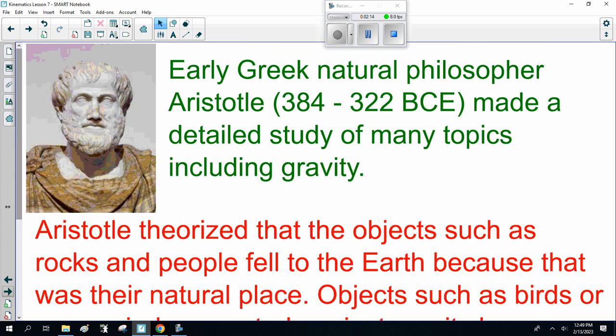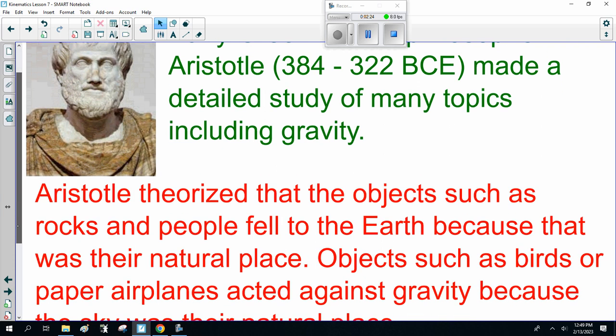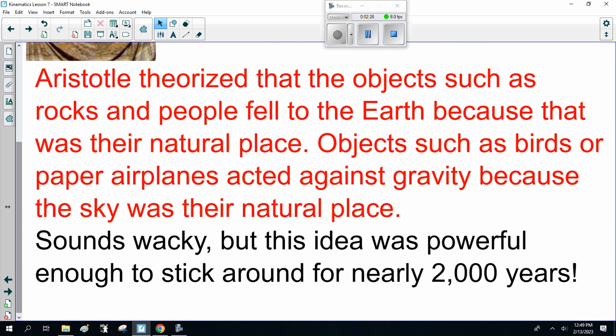Now, early Greek natural philosopher Aristotle, 384 to 322 BCE, before our Christian era, made a detailed study of many topics, including gravity. Aristotle theorized that objects such as rocks and people fell to the earth because that was their natural place. Objects such as birds or paper airplanes acted against gravity because the sky was their natural place. Now this does sound wacky, but this idea was powerful enough to stick around for about 2,000 years.